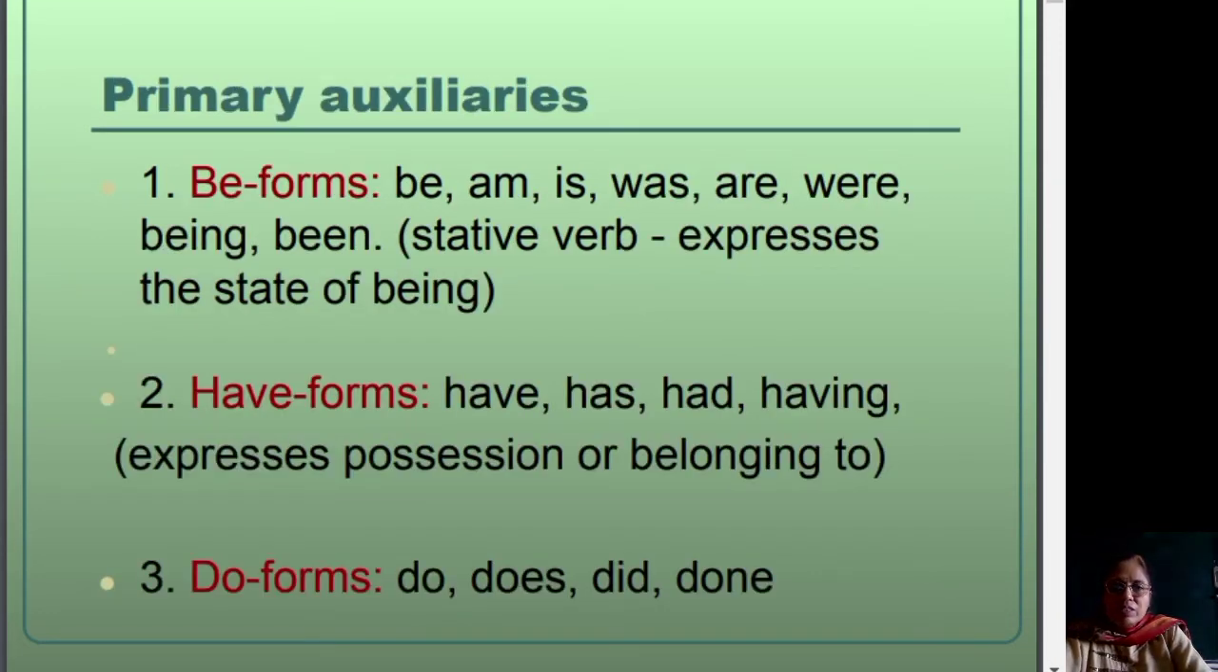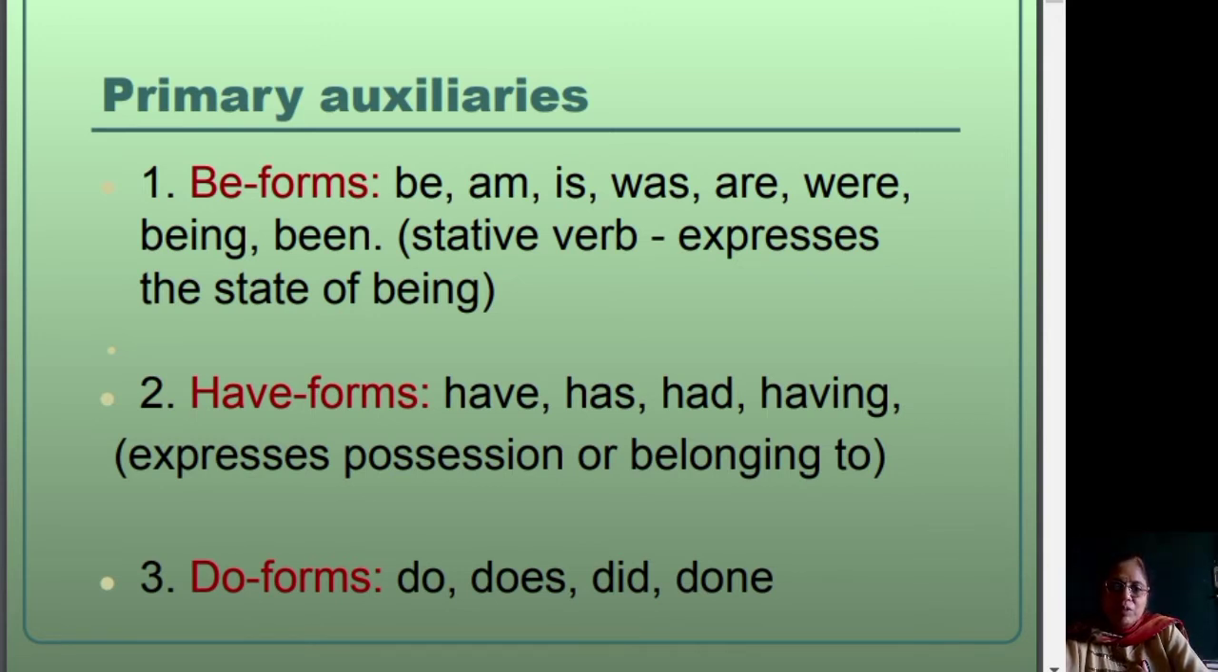Primary auxiliaries may be used by themselves, or they can be used along with a main verb to form a verb phrase. There are three primary auxiliary verbs, that is the be form, have form and do form. The be form of verb does not express action, but it is a stative verb, means it expresses the state of being of a person or an object. Examples are be, am, is, was, are, were, being, been. They're all examples of the be form of the verb.